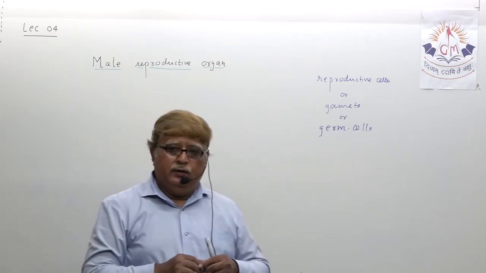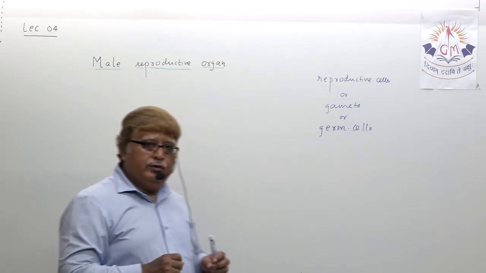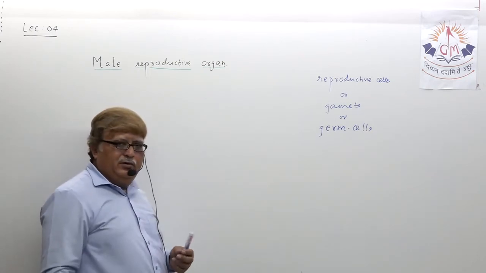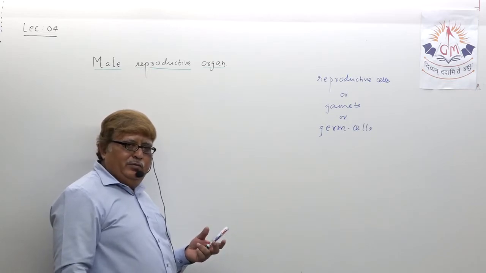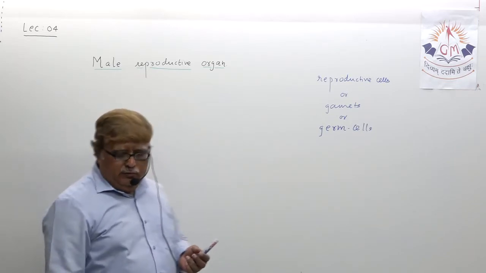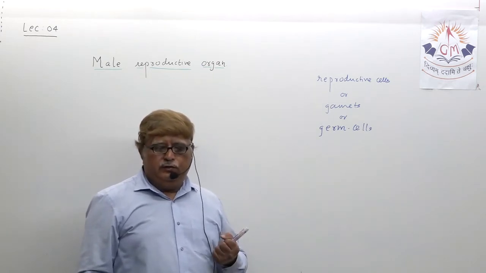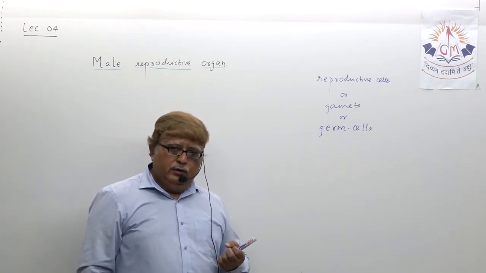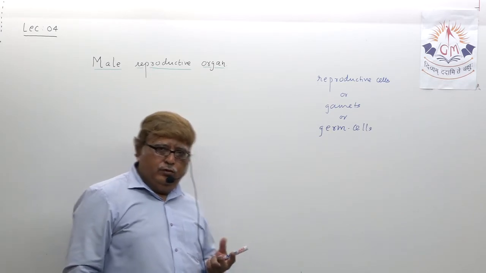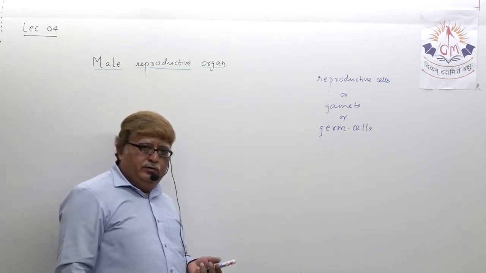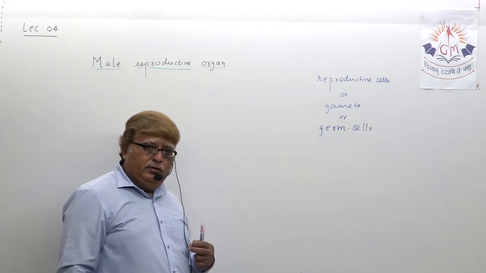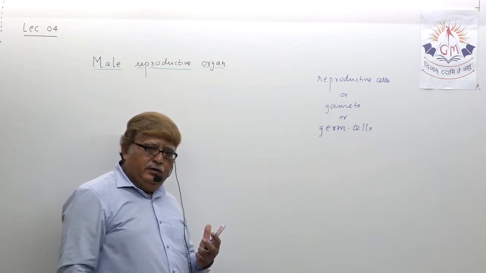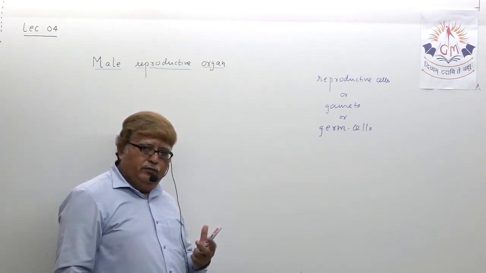Let us try to understand that simple diagram: where spermatogenesis takes place, how sperms are produced, where they are temporarily stored, how they enter the urinogenital path, and how they are released during mating in the vagina, means in the uterus of female.